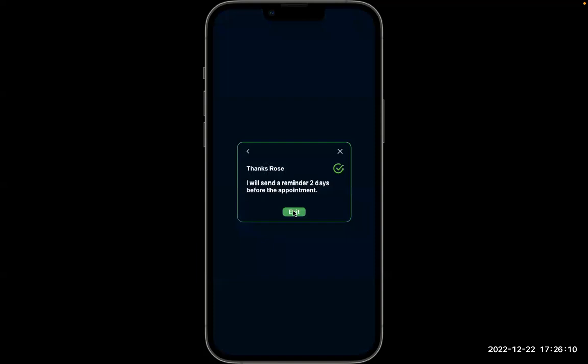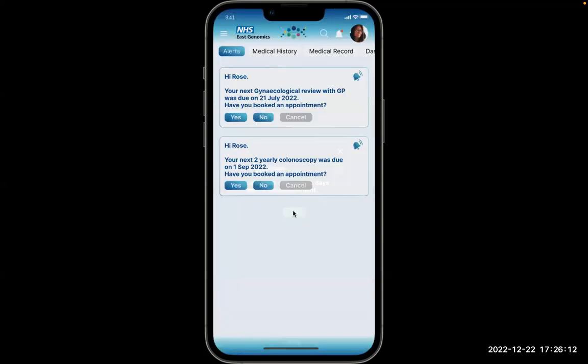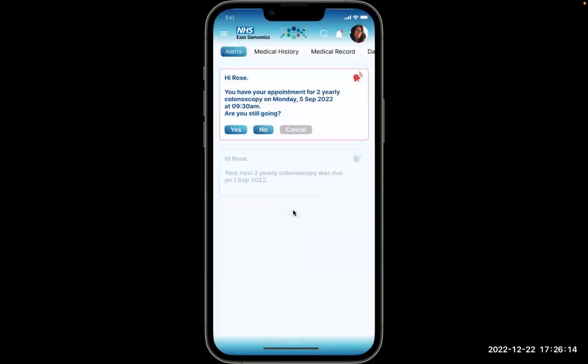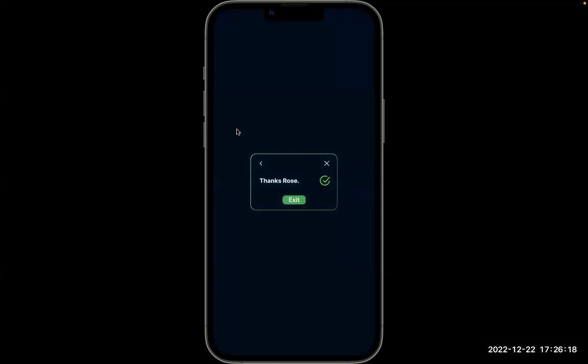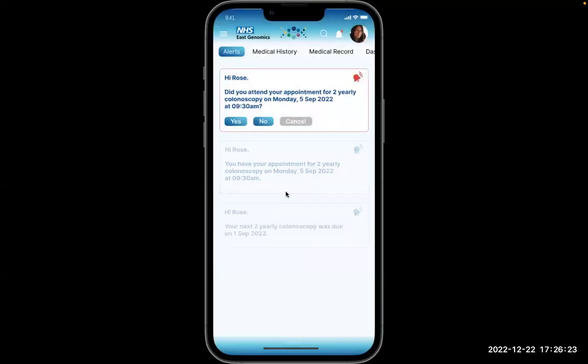The app will then automatically trigger another alert 2 days before the appointment to confirm that she is still attending. So the patient taps yes. And 1 day after the appointment, the app will ask the patient to confirm that she attended. If she did, the action will be automatically updated.